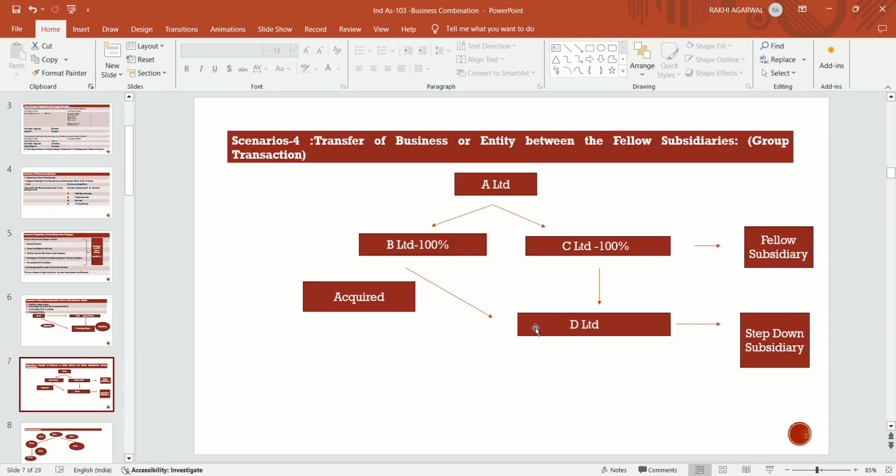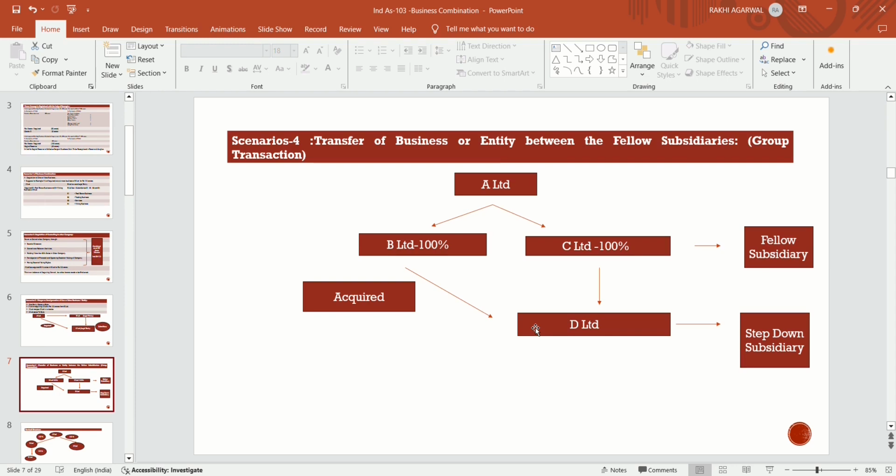Now scenario 4, transfer of business or entity between fellow subsidiaries. Transfer of business or entity between fellow subsidiaries is a group transaction. A Limited has two subsidiaries, B Limited and C Limited. A Limited acquires 100% of B Limited and C Limited, so they are fellow subsidiaries.